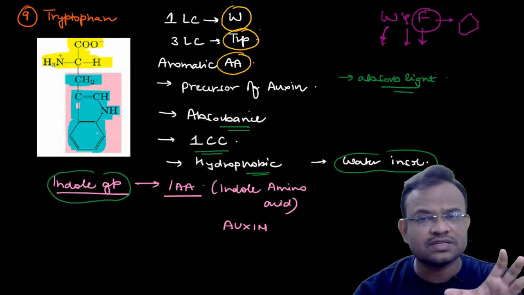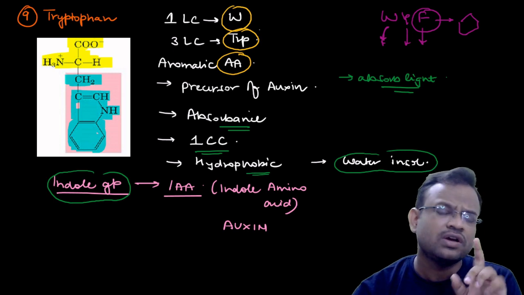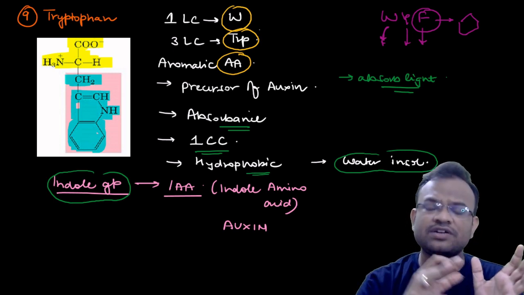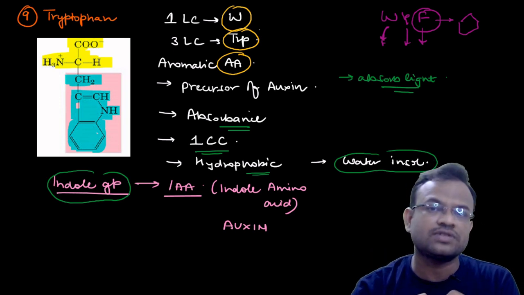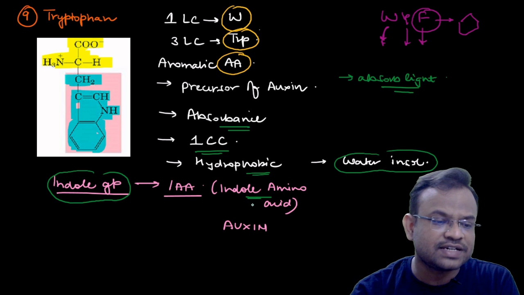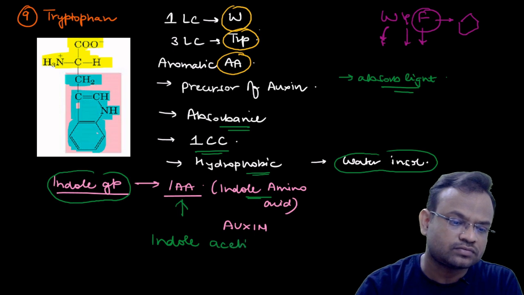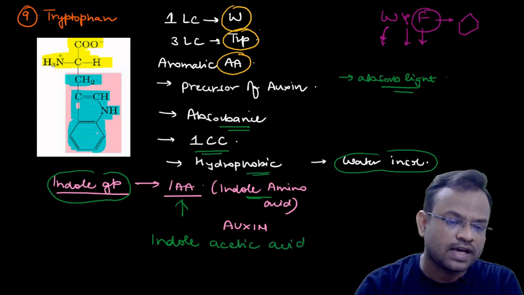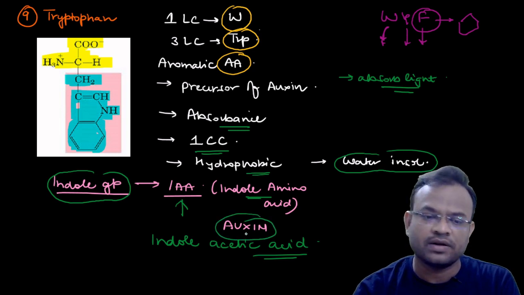Now, if this name indole strikes bells inside your mind, then you are correct, because indole is a term that you might have studied in plant physiology when you were studying auxin. Auxin is also called as indole acetic acid. Indole acetic acid is the other name for auxin, right?